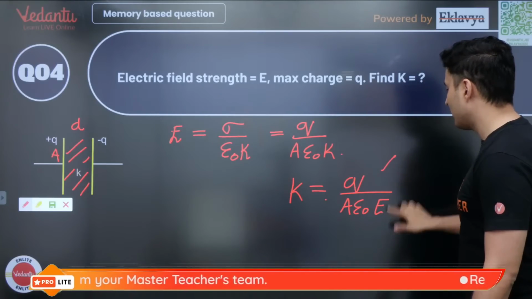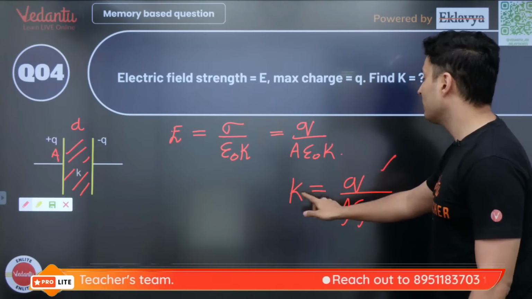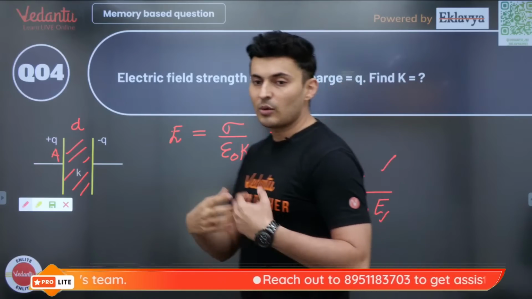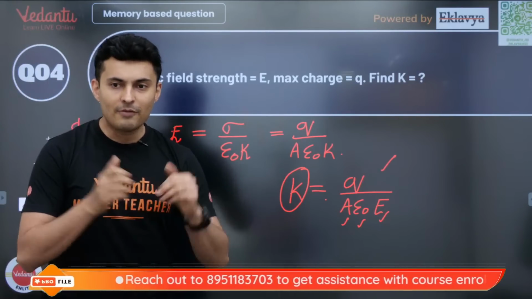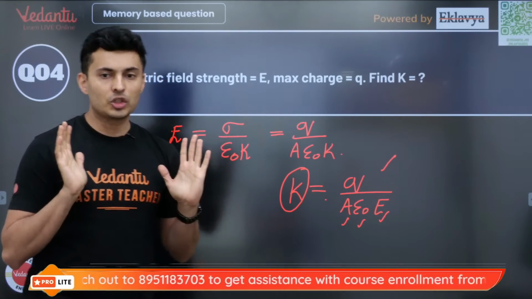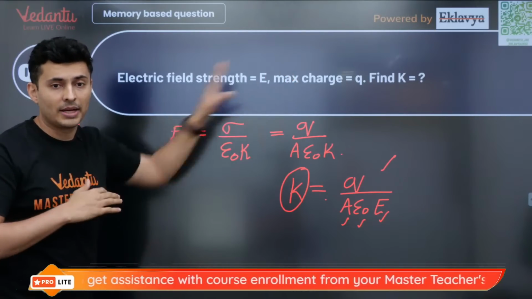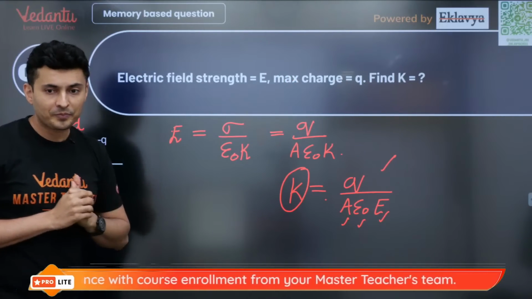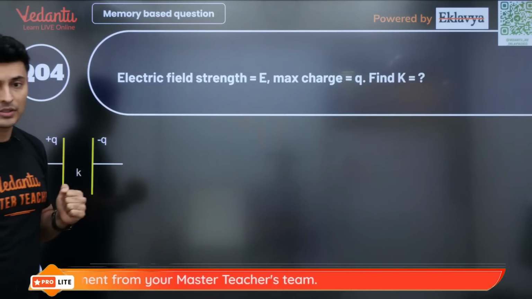So Q was given, I believe, area was given, epsilon naught value you know, E is also given. You can find the value of K. This is how you find the dielectric constant. I hope this is clear. Everybody with me on this? Understood? So these are memory based questions. Understand the values are not given. Okay, let's move on to the next question coming up on your screen.